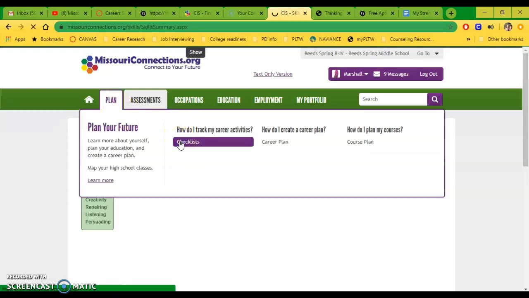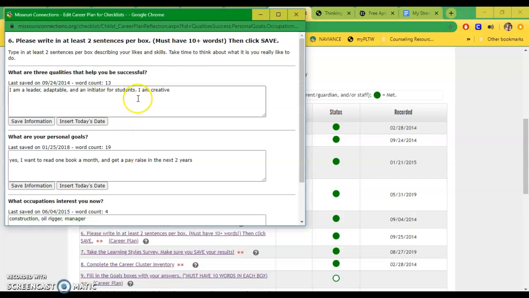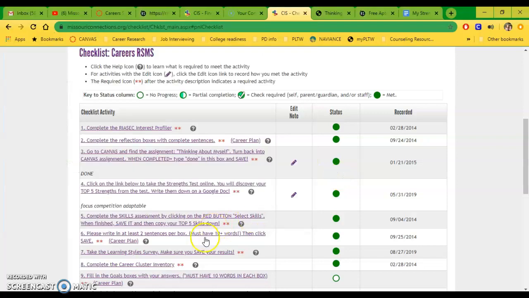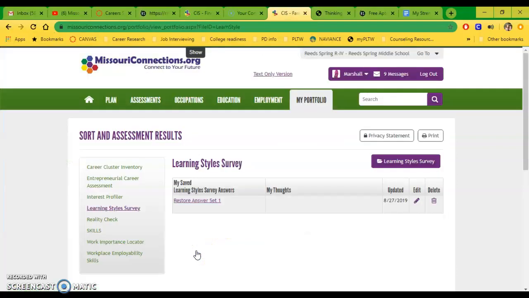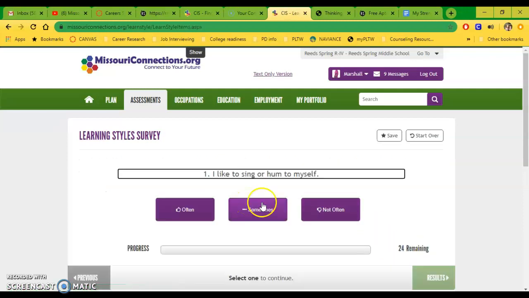The last couple here for the first 7 items on the checklist, which is what you need to work on first: this 6th one is just filling in, again, your reflections boxes and understanding that these are going to help you in your future determining. And then the learning style survey. How do you learn best? There are different ways in which people learn, so you're going to rate the items. This won't take very long, but there are 24 questions. You can answer often, sometimes, or not often for the learning style survey. When you're done with that, make sure you hit the star save button.